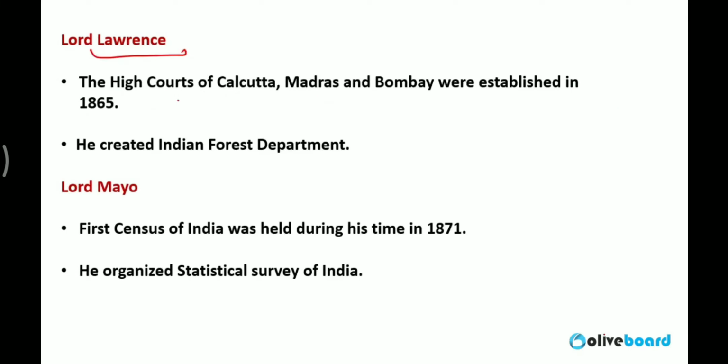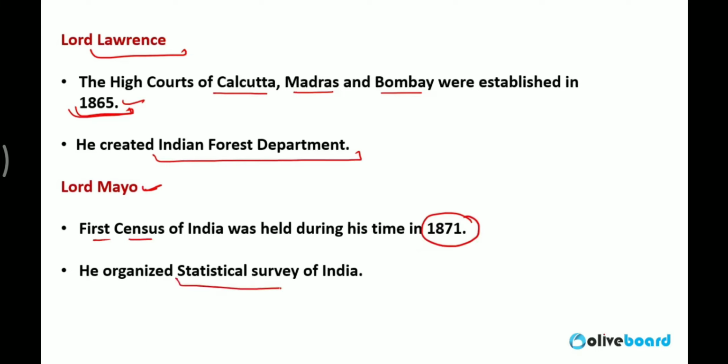Lord Lawrence: at the time of Lord Lawrence, the High Courts of Calcutta, Madras and Bombay were established in 1865. He also created the Indian Forest Department. Lord Mayo: the first census of India was conducted in 1871, but not a continuous census. It was the first census.